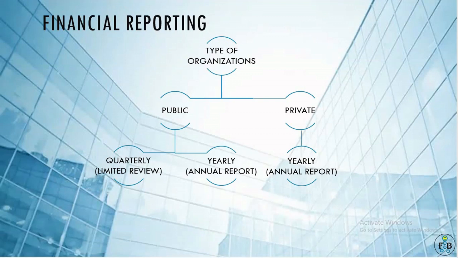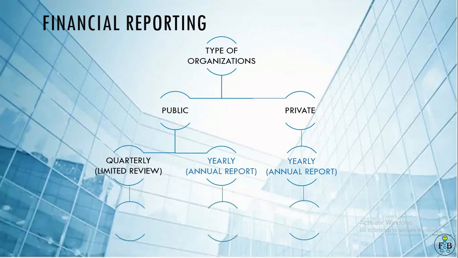However, private organizations have to publish their reports on a yearly basis. Quarterly results are also called limited review results, and yearly results are called the annual report, and in the annual report there are other details also along with the yearly financial statements.